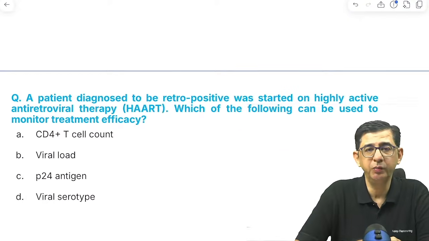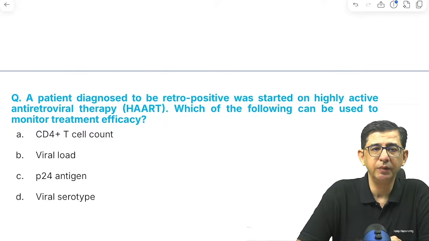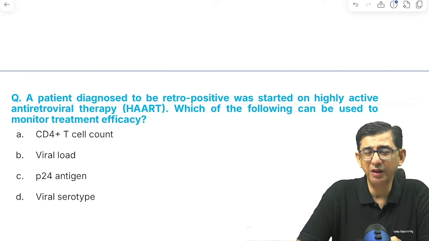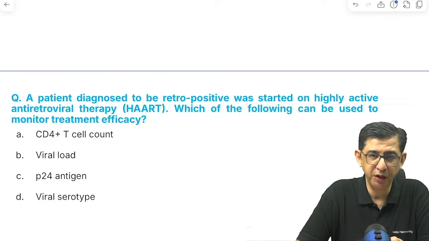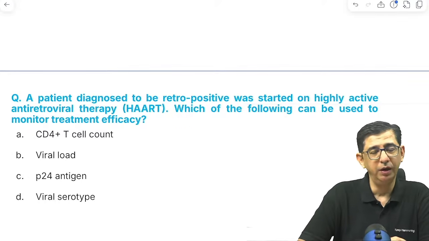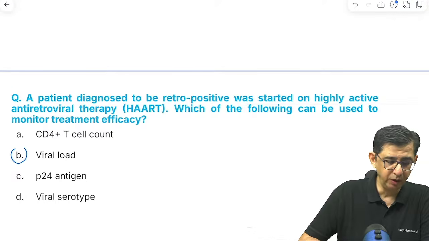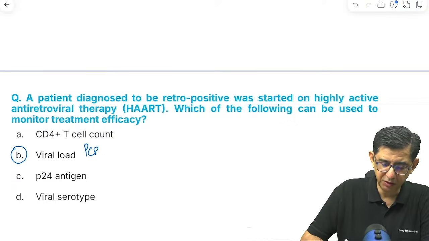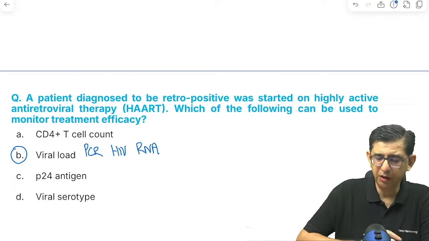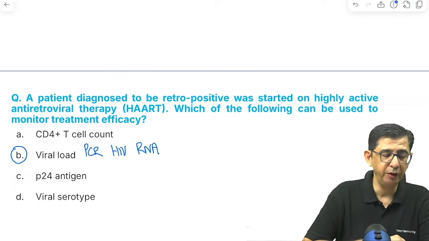Then there is a HIV positive patient, and what can be used to monitor treatment efficacy, because I will be killing the HIV virus. So I need to do a PCR in a patient and that would let me know that the virus is getting killed. So viral load. So we will be doing a PCR HIV RNA. We will be doing a PCR HIV RNA to determine the efficacy of treatment.